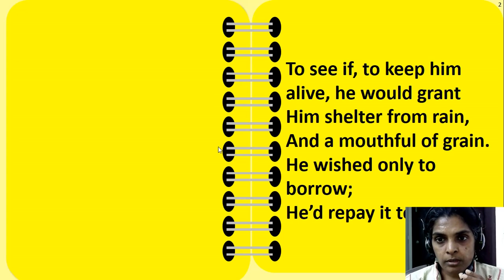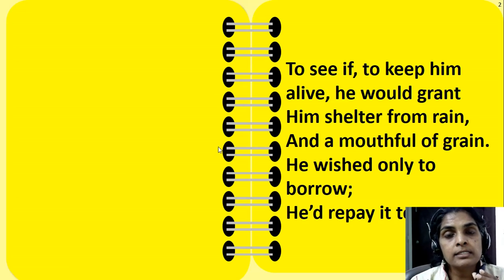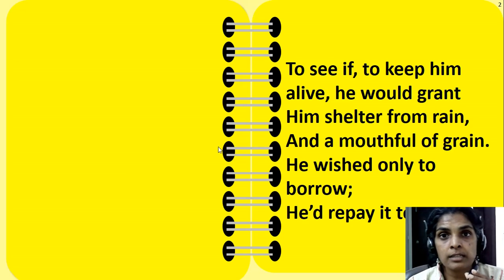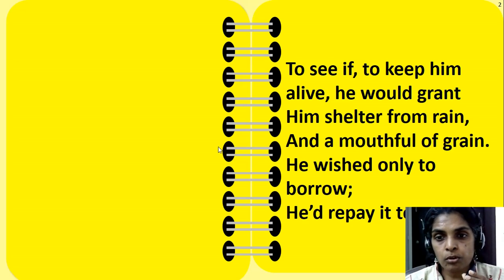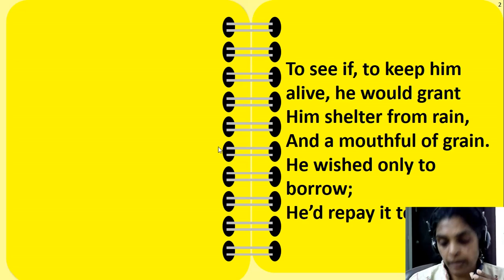To see if to keep him alive he would grant him shelter from rain and a mouthful of grain. He wished only to borrow, he'd repay it tomorrow. So now he's planning, okay, let me go and ask that ant for some food, for some grain for food for me, and also shelter from the rain.